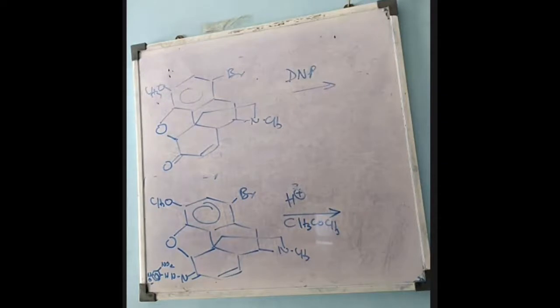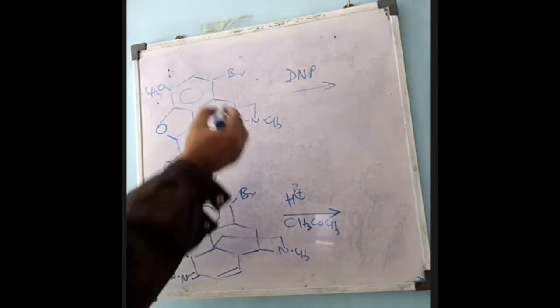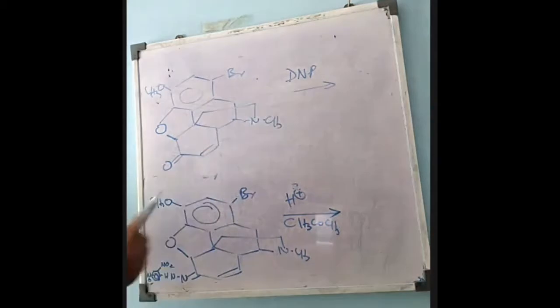Here the ketone, this again is a reducing agent. So the ketonic group will be reduced to the alcohol, and also the bromine will be removed.